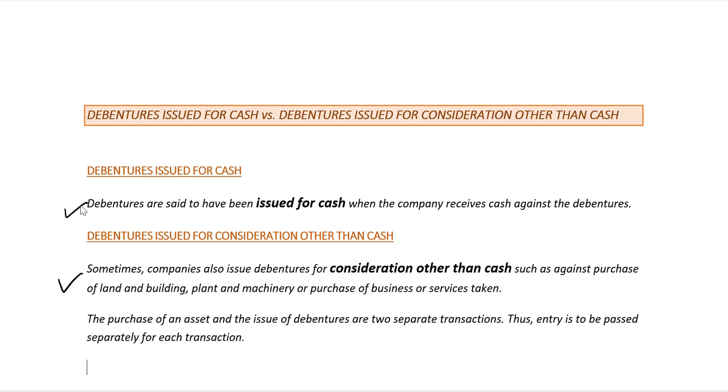Now, the purchase of the asset and the issue of debentures are two separate transactions. So, we need to pass the journal entry for each transaction separately.